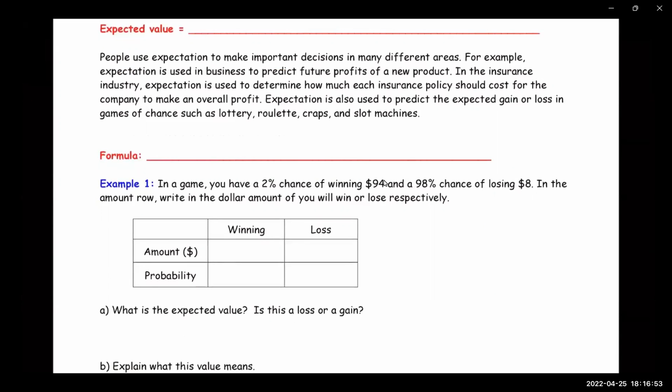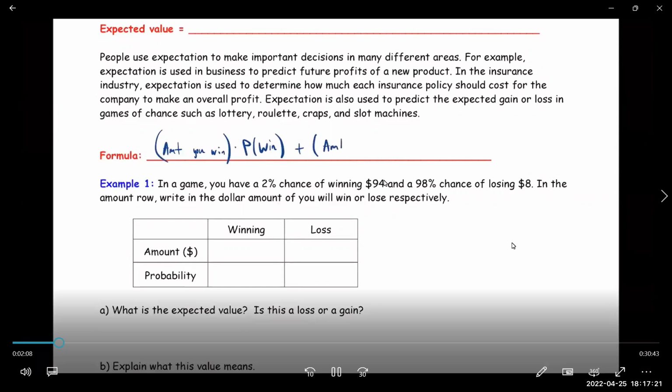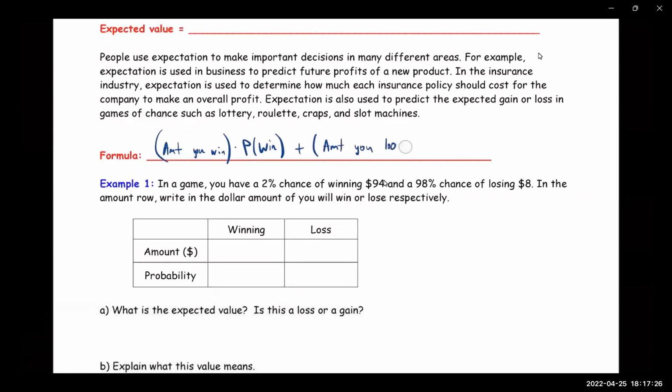All right, the formula is the amount you win times the probability that you win, plus the amount that you would lose times the probability that you lose.